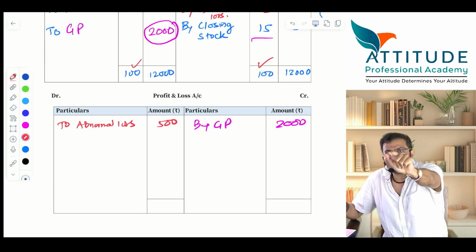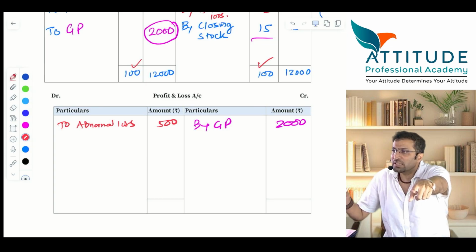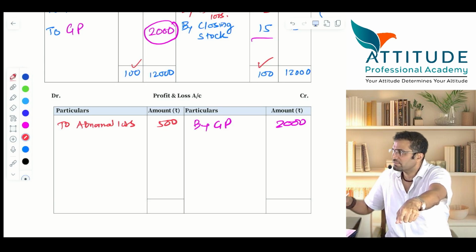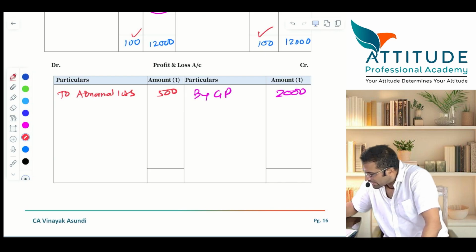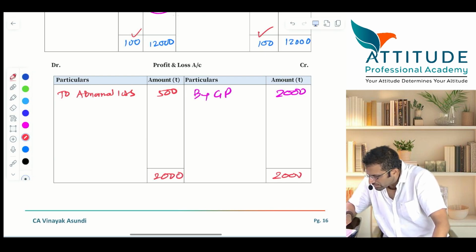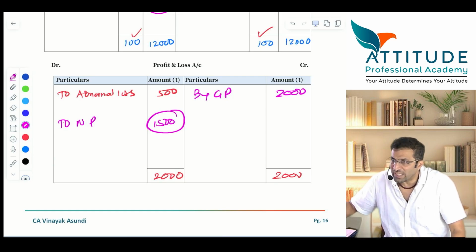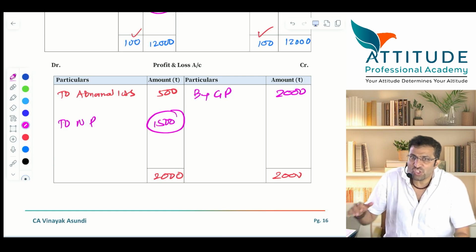So one more question for your true or false. If there is abnormal loss, GP will not change. NP will change. Is that clear? How much is it here? 2000. What has NP become? 1500. Now compare the previous sum and this sum. Are you able to understand the difference?